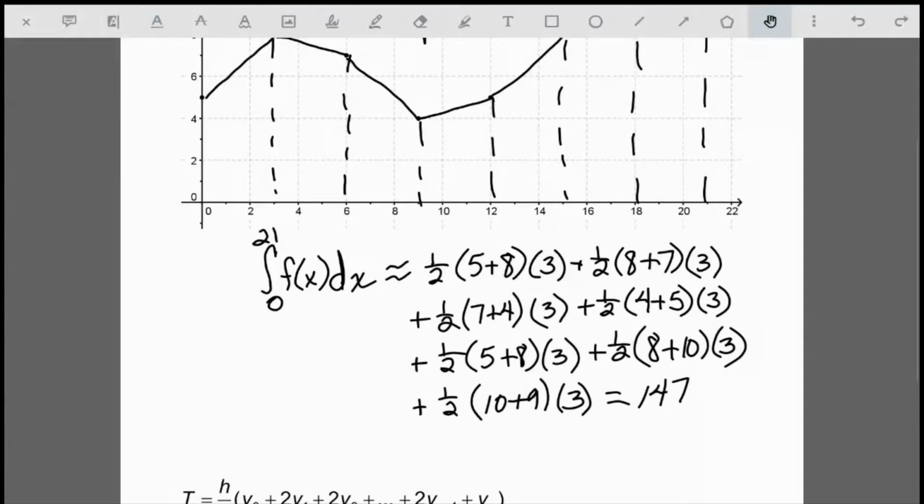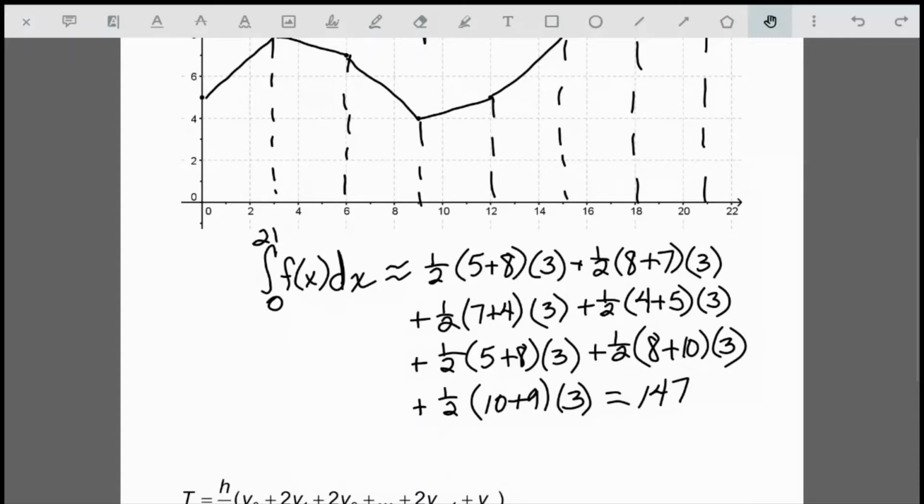Now, if you notice here, we can actually shortcut this a little bit because, first of all, notice there's a 3 in every one of these. So all of our trapezoids have the same height. So this allows me to really make this a little bit more concise. Like when we did rectangular approximation and we had subintervals that were all the same length, meaning the base of each rectangle was the same, we could factor it out. Well, if you notice here, we have a 3 and a 1/2 in every one of these trapezoids. So we could really factor that out.